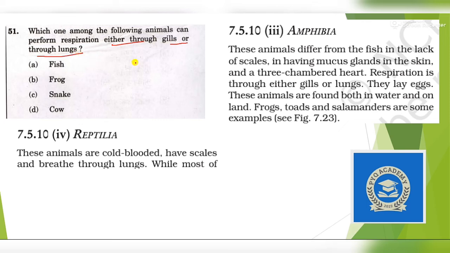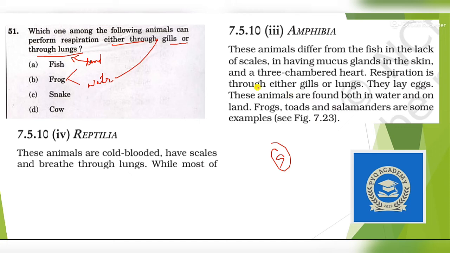So you know this fact very well that frogs are amphibians. They can live both on land as well as in water. When they are in water, they respire through gills, and when they are on land, they respire through lungs. And this is also directly given in the chapter Diversity of Living Organisms, class 9.